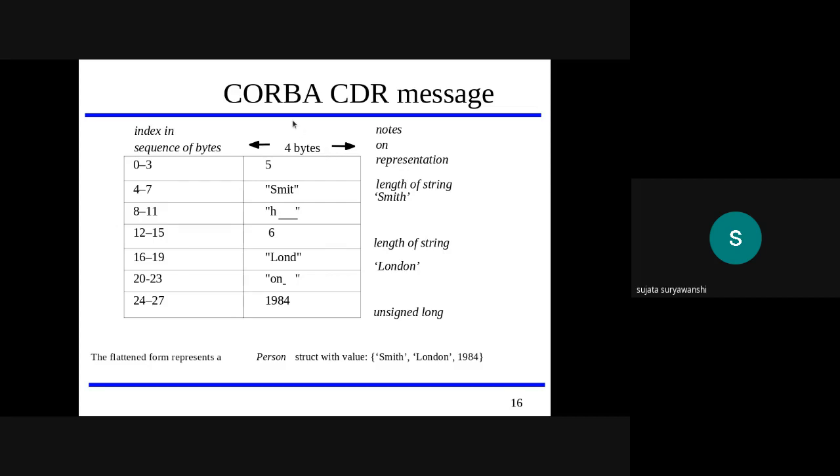So to show it in the form of CORBA CDR, suppose only 4 bytes are there, meaning one message can have only 4 bytes, and one number or one character is stored using 1 byte. Here 0 to 3, this index is given and the actual data is stored in that particular index. Suppose we start with 0 to 3. Here 5 is given, which means initially the length of the data is five.